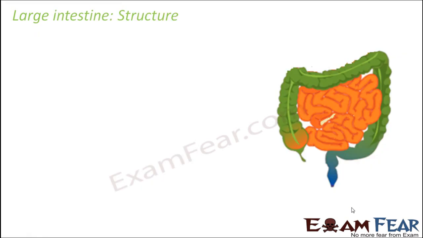So let us look at the structure of the large intestine. The large intestine is divided into three parts. The first part is the cecum, which is like a small sac-like structure. Here you can see this portion is the cecum. It is a sac-like structure, or a reservoir kind of structure, you can say.